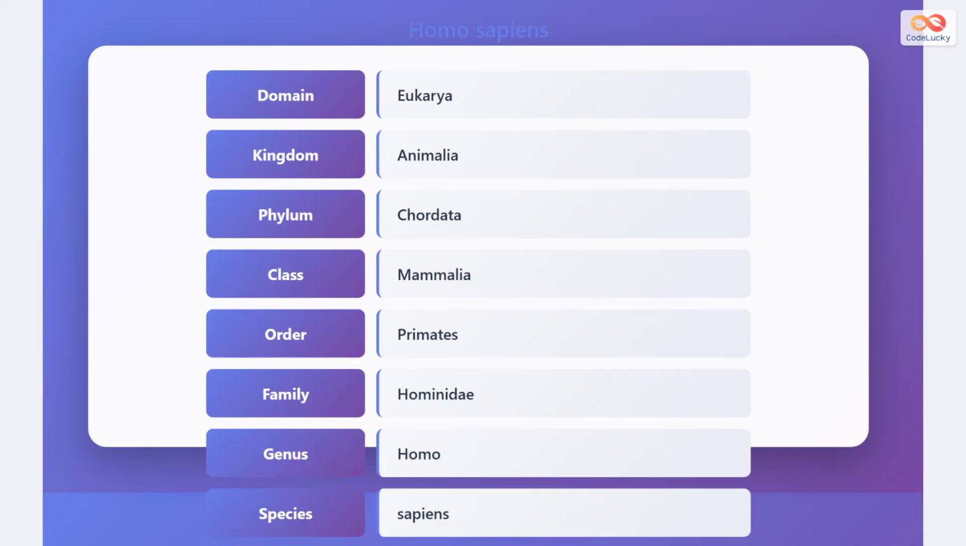Let's look at a real example. Humans, whose scientific name is Homo sapiens. Humans belong to the domain Eukarya, which includes all organisms with complex cells. Our kingdom is Animalia, the animal kingdom. Our phylum is Chordata, which includes all animals with a spinal cord. Our class is Mammalia, meaning we're mammals. Our order is Primates, which includes apes and monkeys. Our family is Hominidae, the great apes. Our genus is Homo, and our species is Sapiens. This complete classification tells us exactly where humans fit in the tree of life.